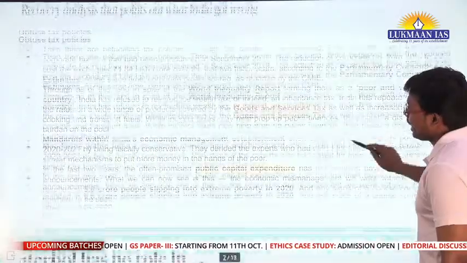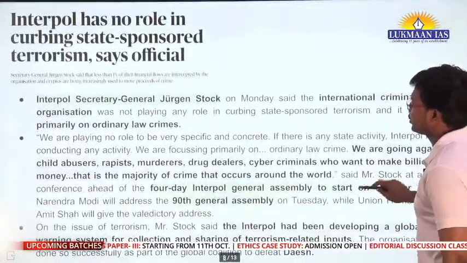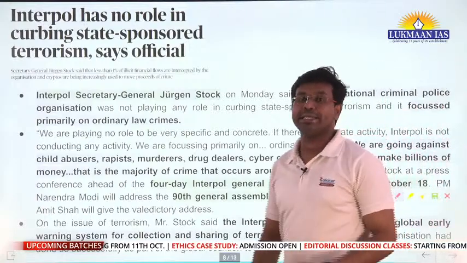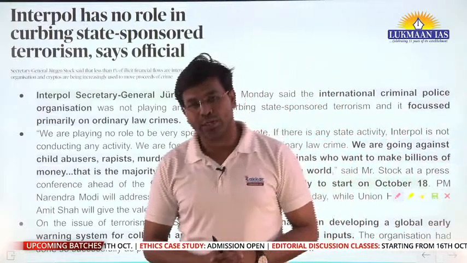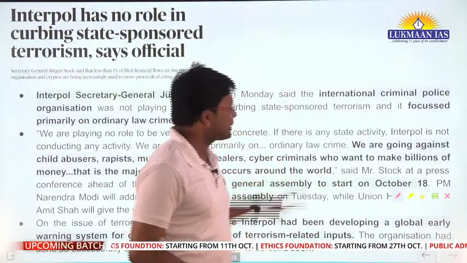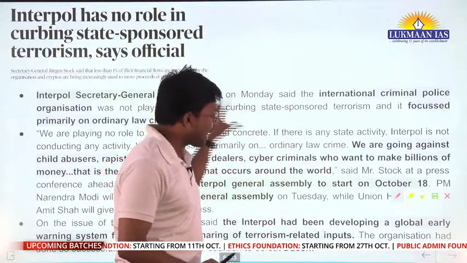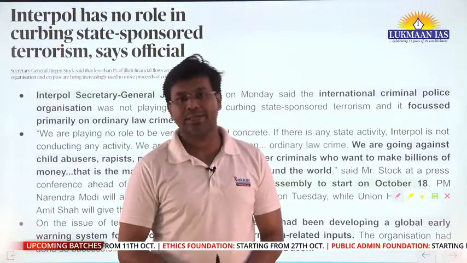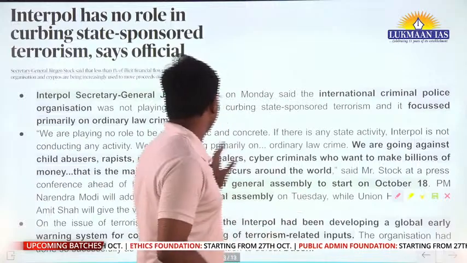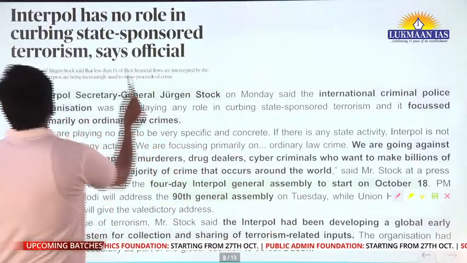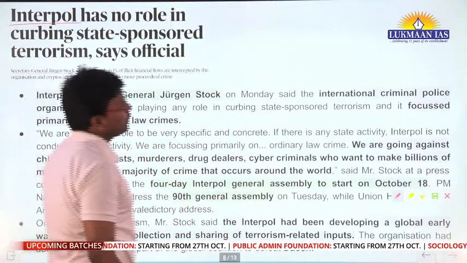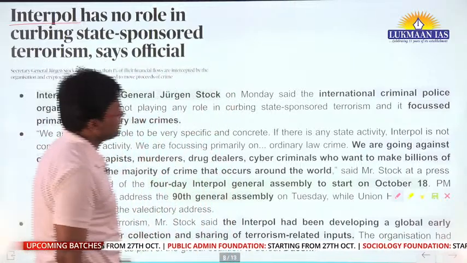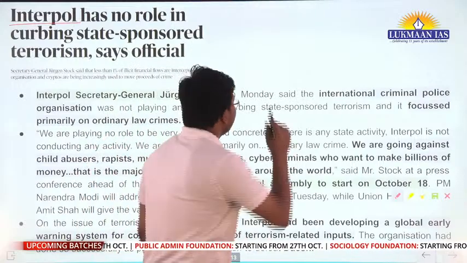So with this, let us take another topic for discussion. In this article, we will understand what Interpol is. We will learn about why there is an article related to Interpol recently, and we will discuss the various roles played by Interpol. Interpol stands for International Criminal Police Organization.